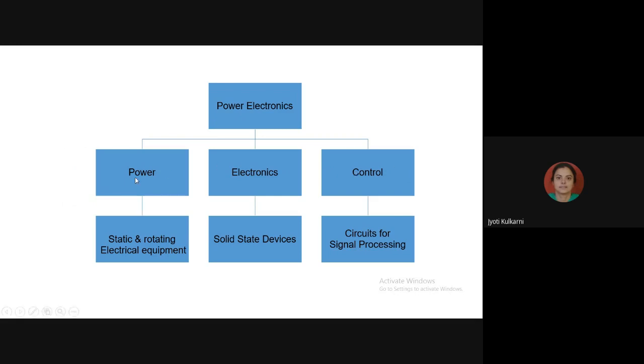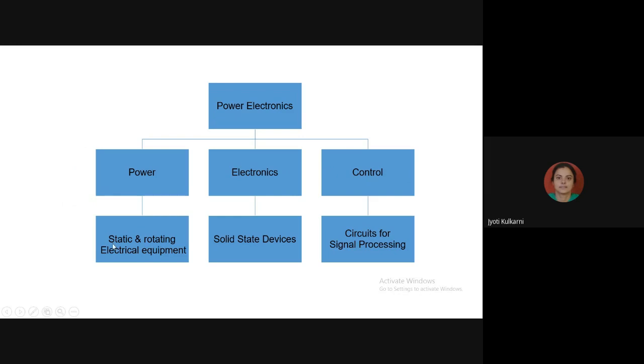Because first word is power, second word is electronics, and third word is control. Anyhow, we are going to control something. Control something means we are going to control some load applications. Now, which load applications do we have in our electrical engineering? We have 2 load applications: one is static load, another one is rotating load.